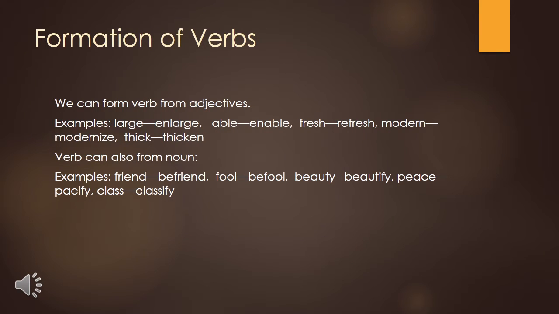Now we'll see the formation of verbs. If an adjective is given to us, then by adding a suffix or prefix to it, we can convert that adjective into a verb. Example, you can see here on the slide. The word large is an adjective. Enlarge is its verb. Able, enable. Able is an adjective. Enable is a verb. Fresh, refresh. Fresh is an adjective. Refresh, verb. Same like modern, modernize.